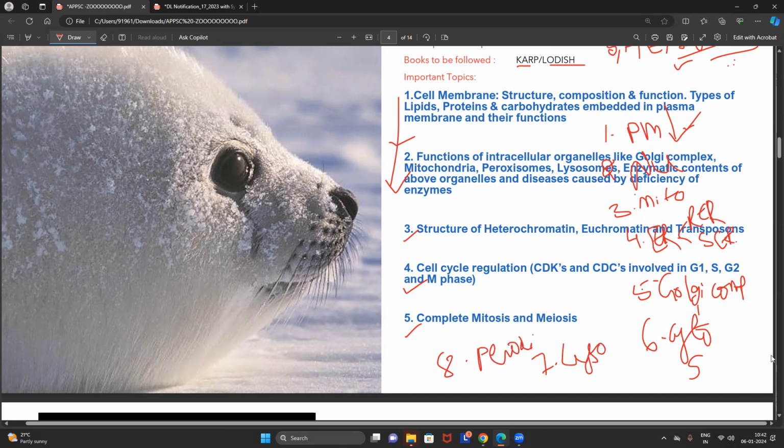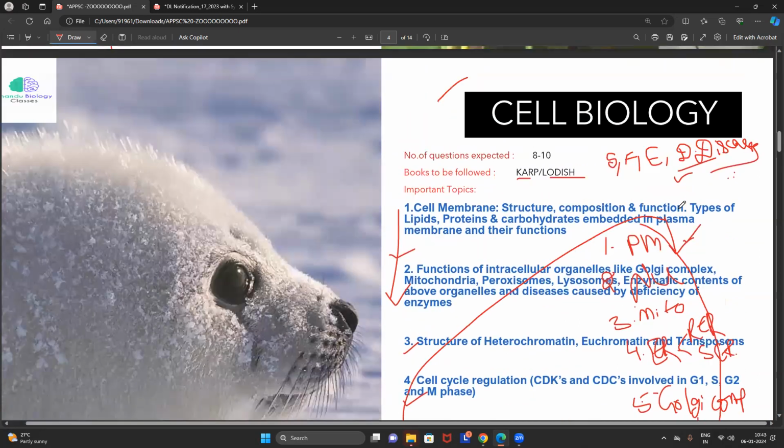So friends, whenever you are reading the cell organelles in the cell biology chapter, it is extremely important that you focus on all these 8 organelles from A to Z, from scratch to advanced level. From the very basic to the very advanced level, you have to read completely, in very extreme depth. Then only you can answer the given questions. Anyway, I will teach all of you in such a way that you get wonderful knowledge on the given concept. There's no need to worry about it.